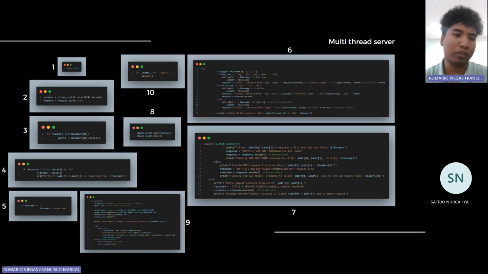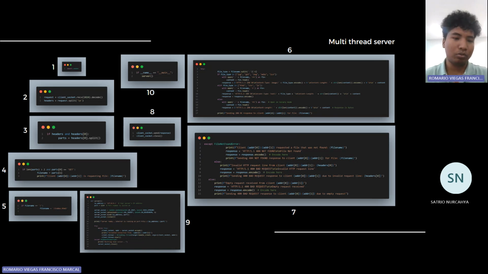So headers is equal to request split, that means we're trying to make an entry for each line of the request from the client. After that, in the third line, if headers and headers index 0, that means we check that the request is not empty, then parts is equal to headers 0 split.